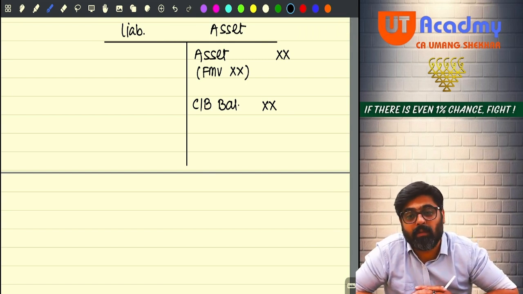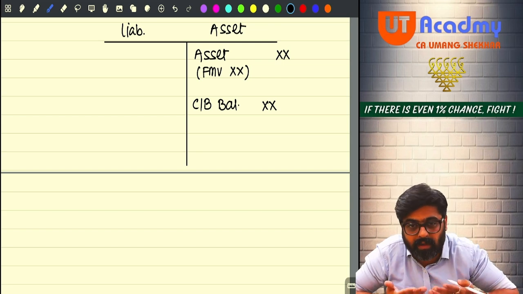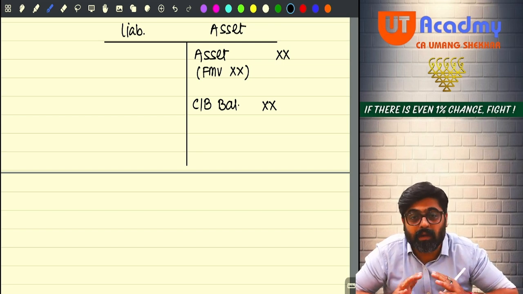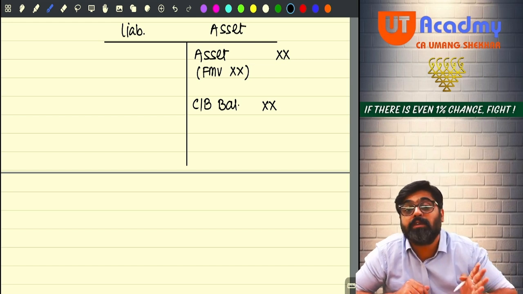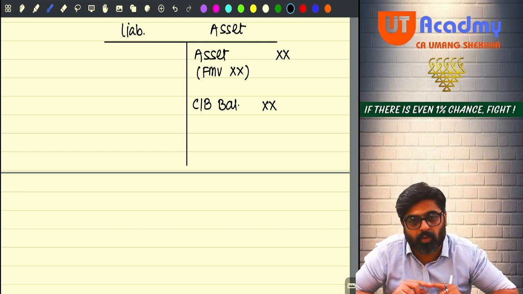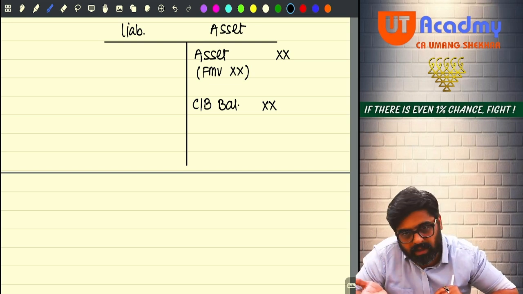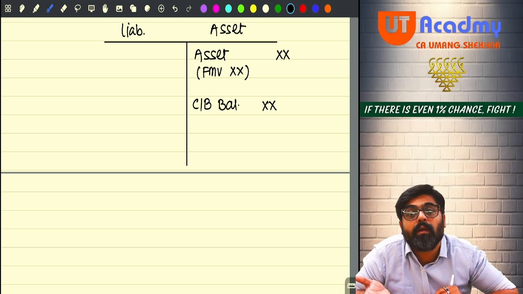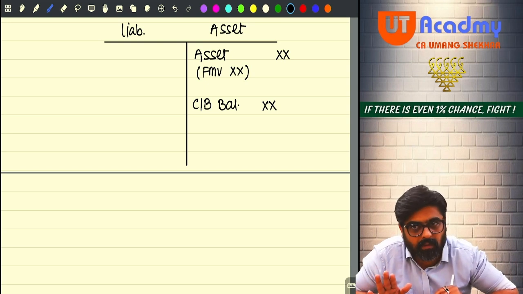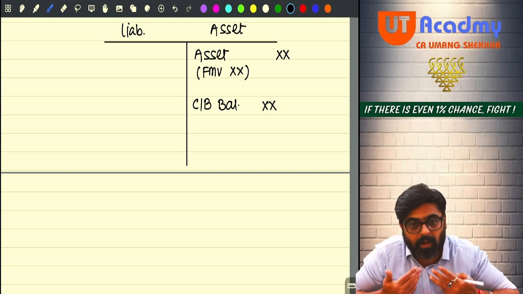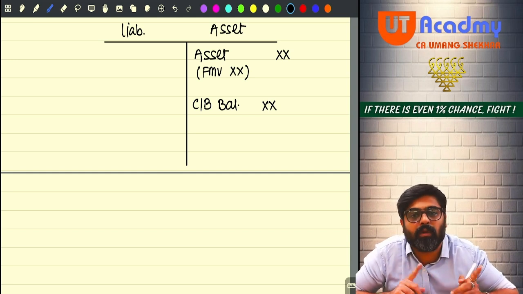So how much amount of dividend has the company paid by way of distributing the asset? 222A says that distribution of asset is treated as deemed dividend. Yes or no? So that amount of the asset will be treated as deemed dividend, no?